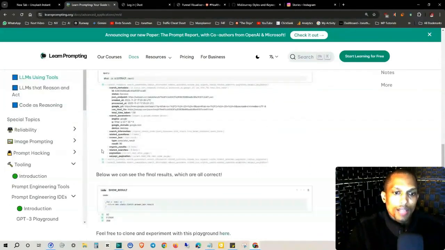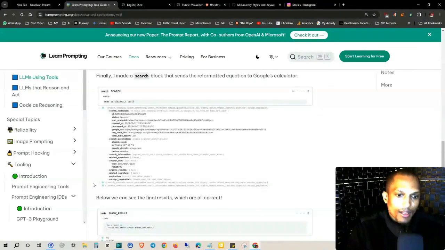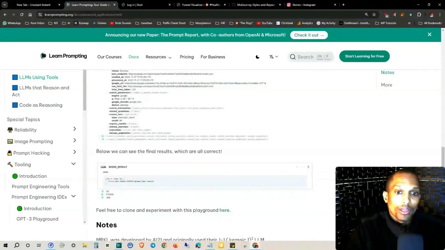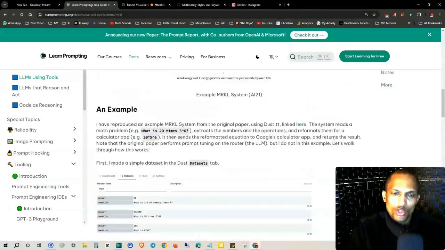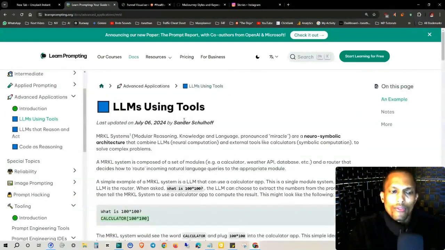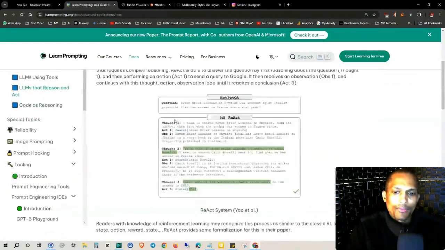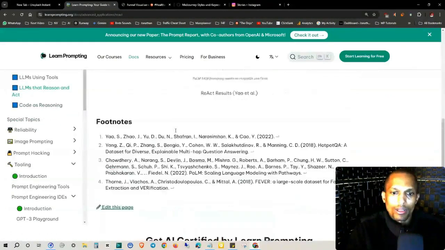So he goes through that entire process, which is very well thought out. And below, we can see the final results, which are all correct. But I want to share this with you because it demonstrates an alternative way for you to use LLMs, and also LLMs that reason and act. This is going to be in my next video here. It's not really that long.